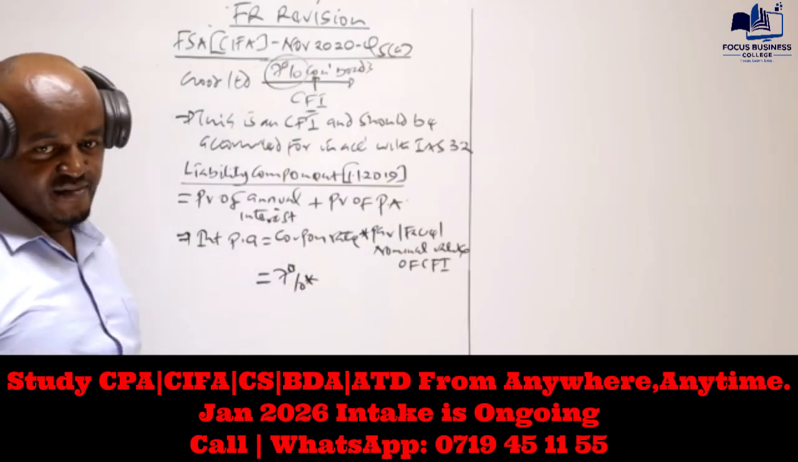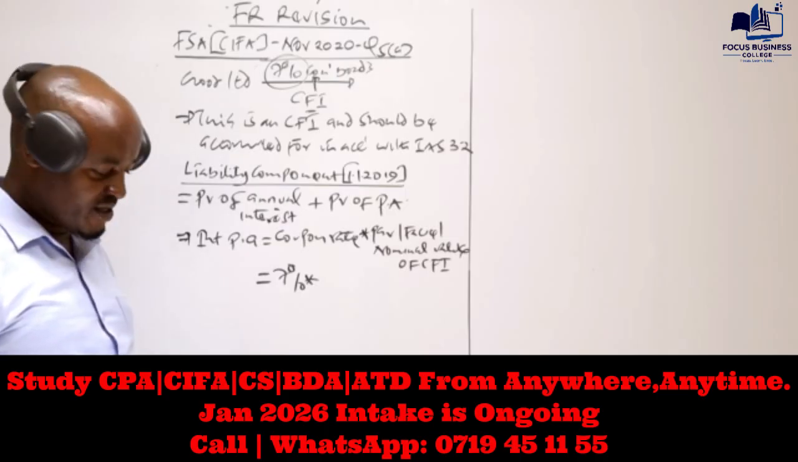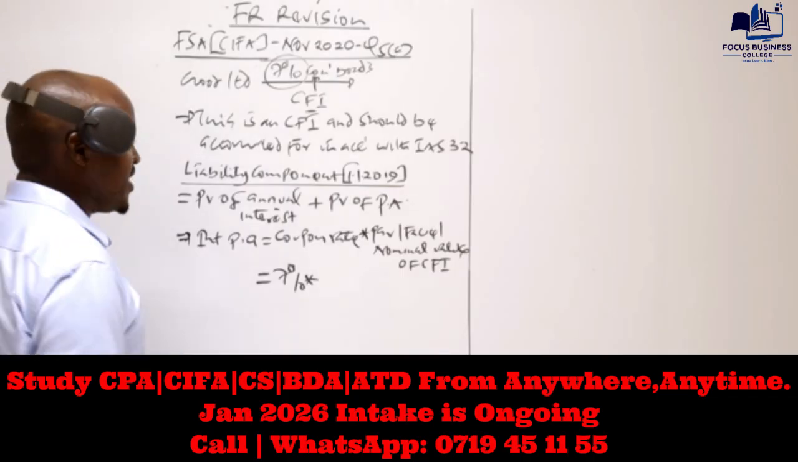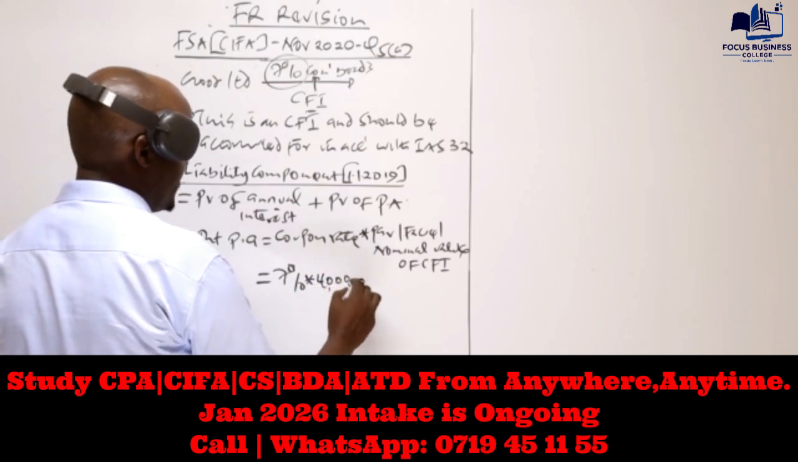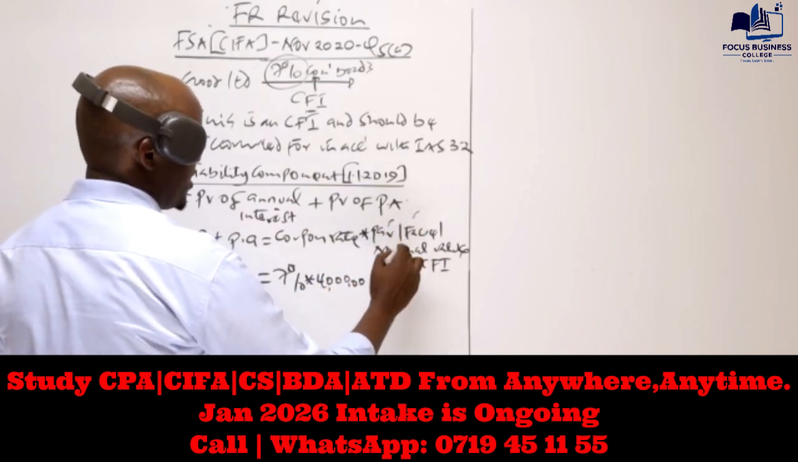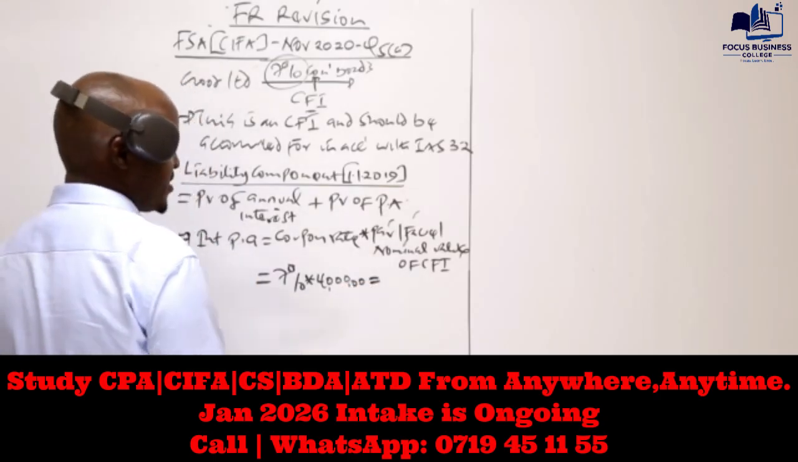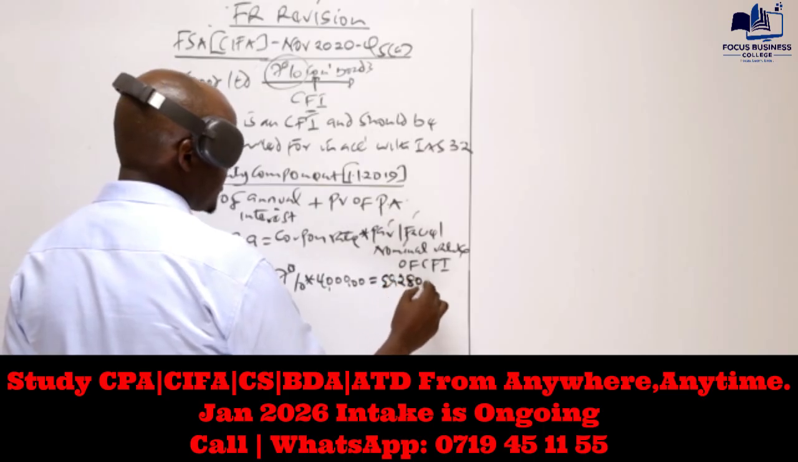Still in the first paragraph, the first sentence, we're told Good Limited issued shillings 4 million, 7% convertible bonds on 1st January 2019 at par value. So 4 million is the par value. Remember, this par value can also be known as the face value or the nominal value. The examiner may use any of these words. So this will give us shillings 280,000.